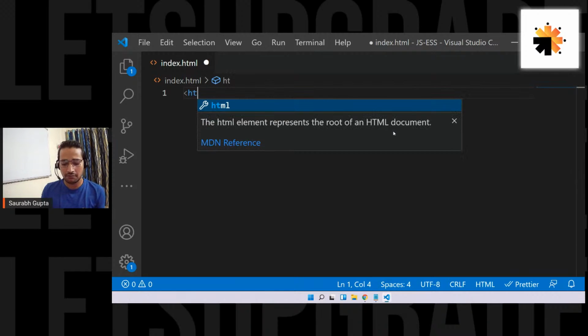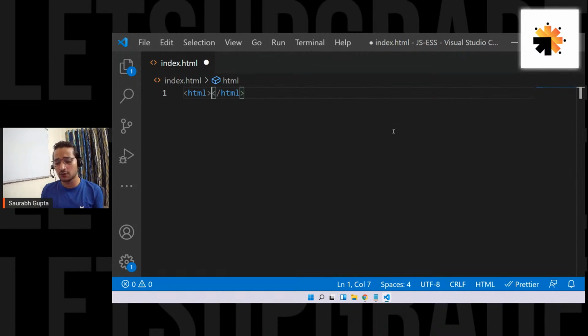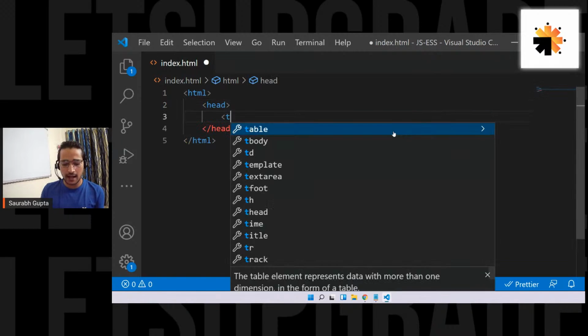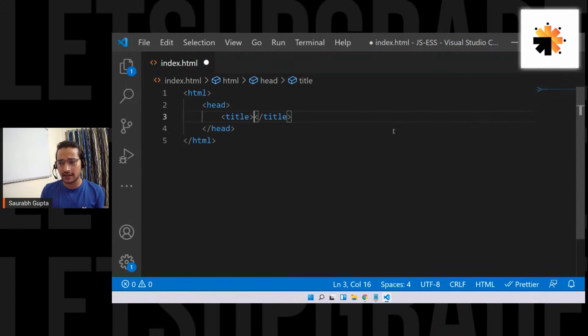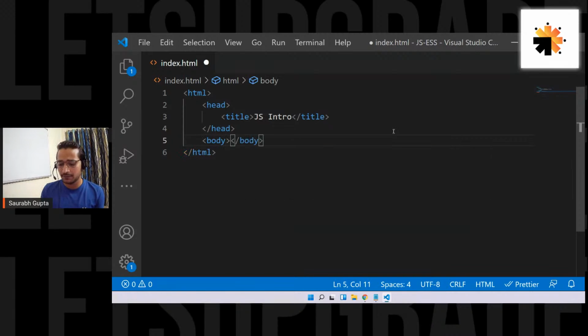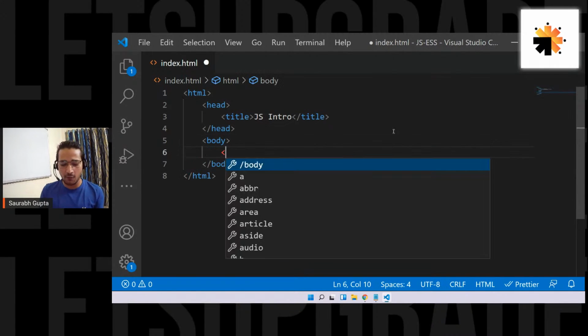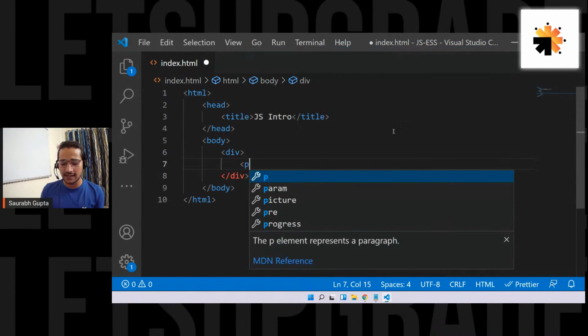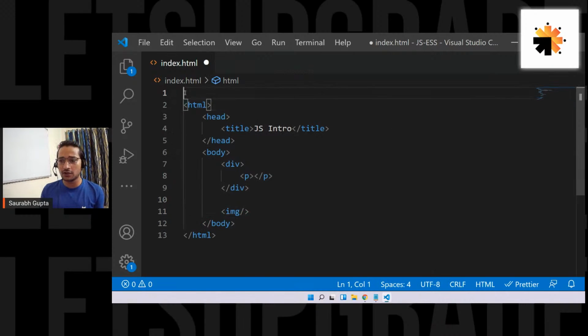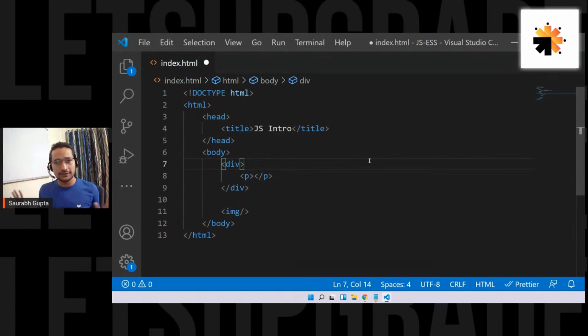I'll write the HTML by myself so that it's not confusing. Inside that I'll have my head, and inside head a title in which I'll write, let's say, JS intro. After head, I'll have a body. You guys are familiar with this structure already, right? Inside that I can have a div, a p, whatever it is. Inside that div I can have a p, and after the div I can have an image tag. This is how a normal HTML looks like, right, everyone?